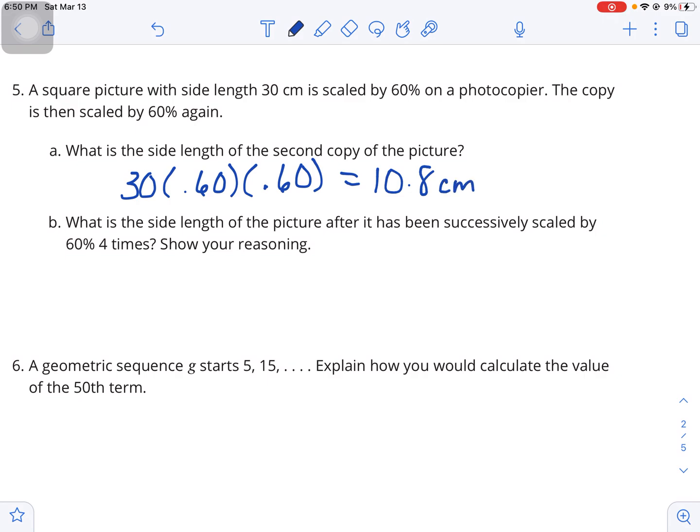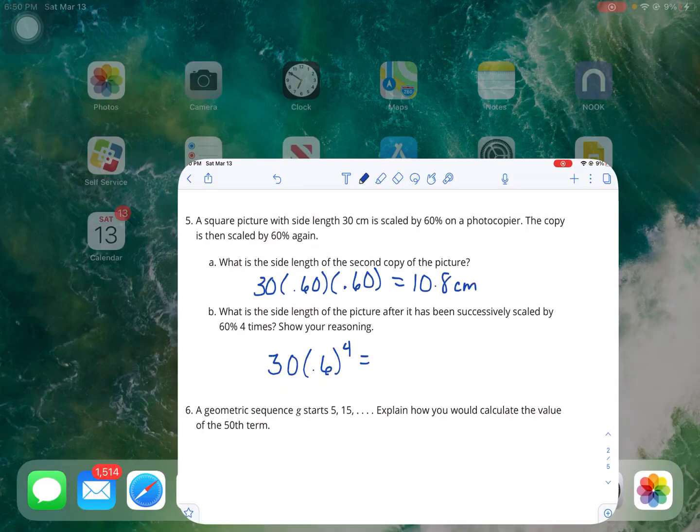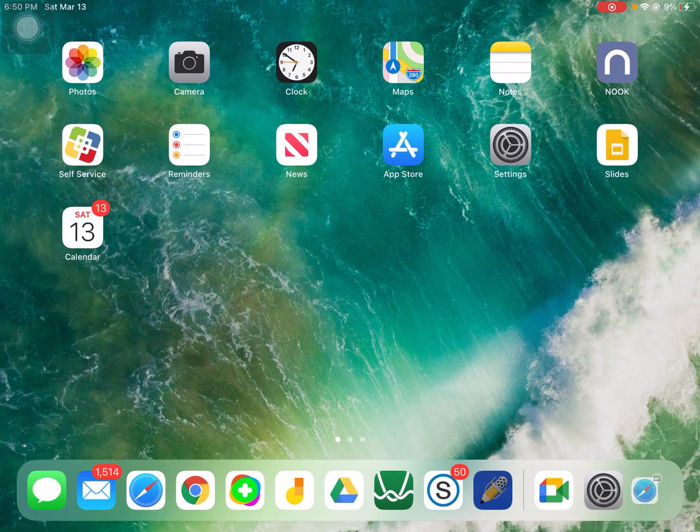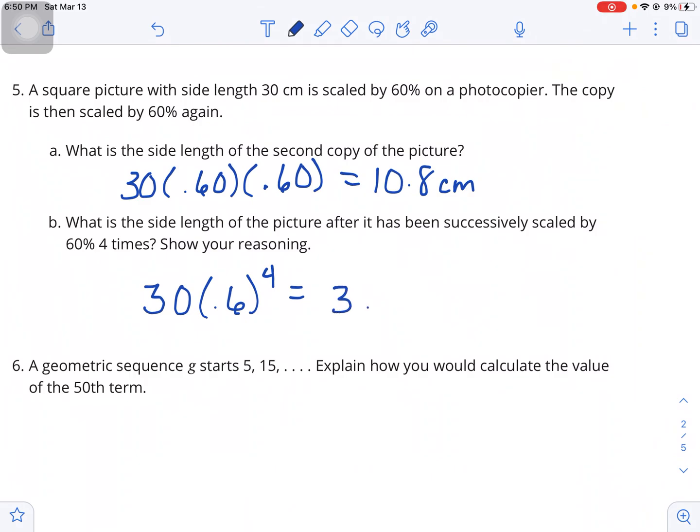And then letter B asks, what is the side length of the picture after it has been successfully scaled 60% 4 times? So I'm just going to do this to the 4th power then. And so we'll go over here and just change our 2 to a 4. And the size of the picture is 3.8 repeating, or 3.888. So that's it on that one, and this is centimeters also.